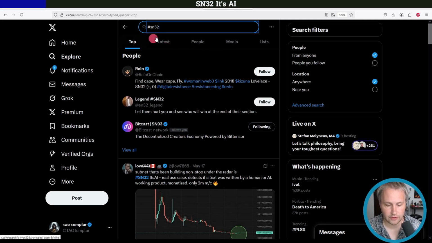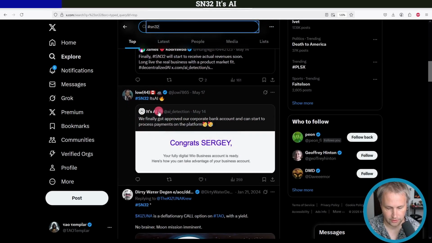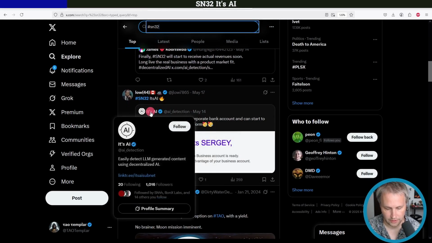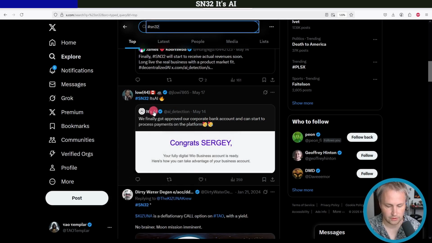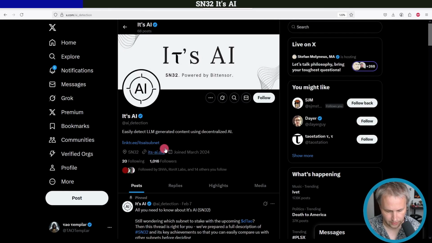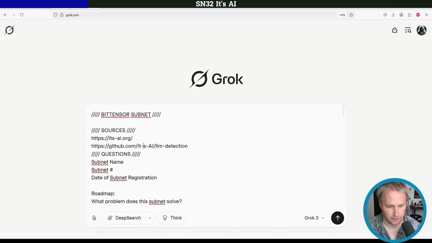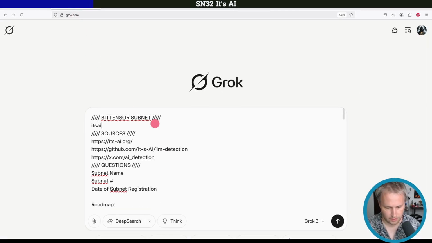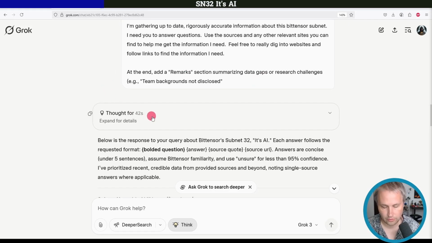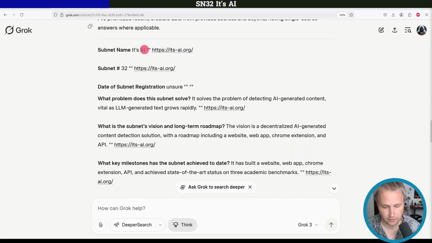The way that I find their Twitter is I search for hashtag SN and the number. But this guy retweeted something from It's AI here, so this must be the subnet owner's account. It says itsai.org. So I'll just put that into Grok as well. It's AI subnet 32. Deeper search and think. Okay, so it thought for a minute here and it's got some responses here.